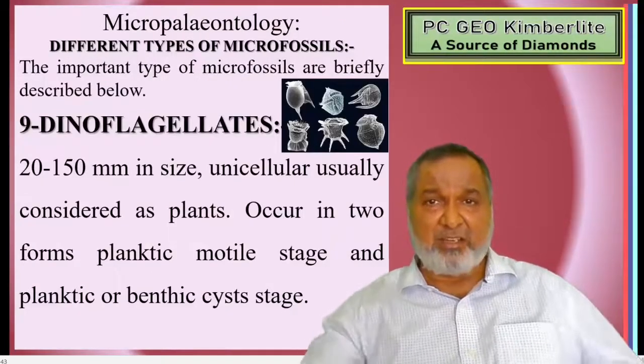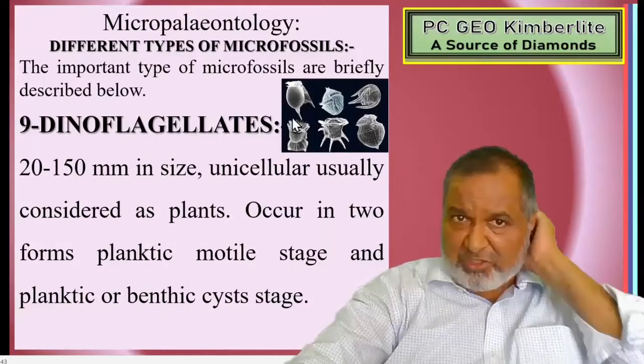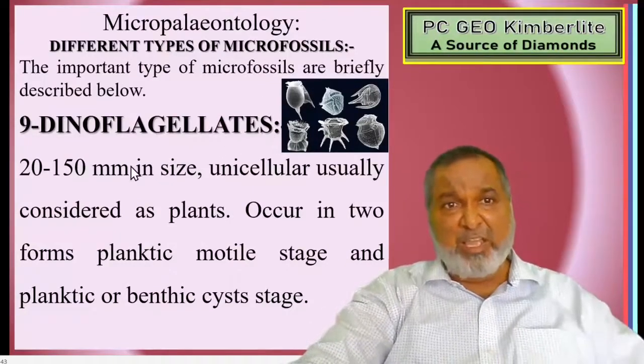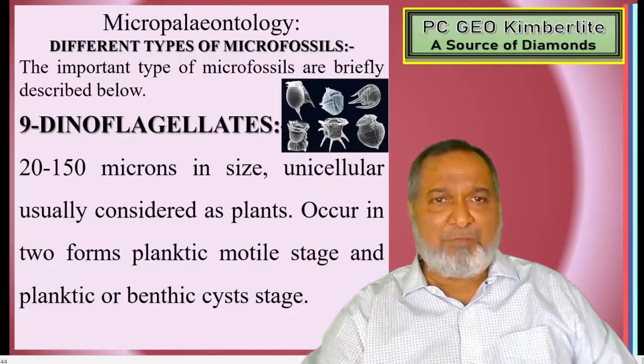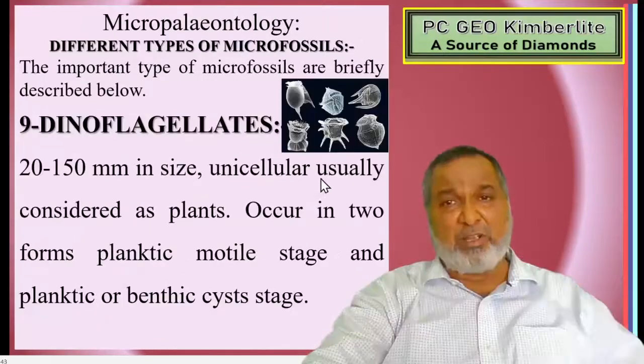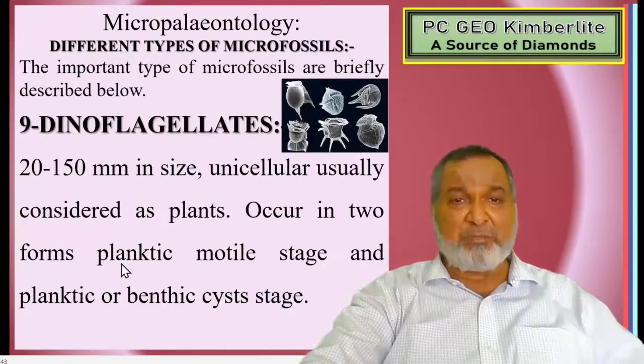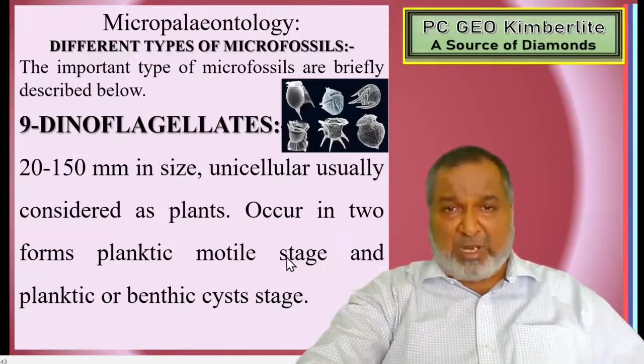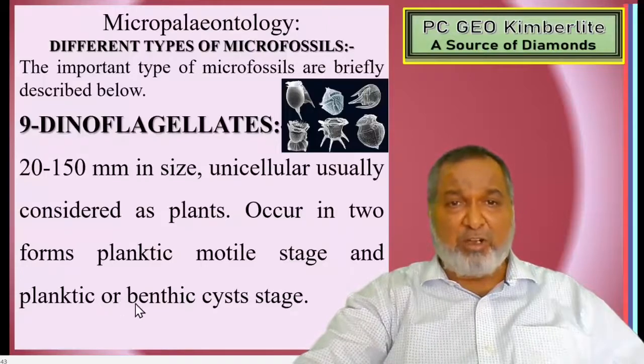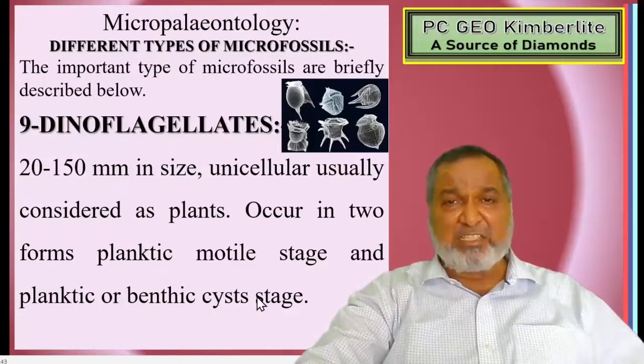Dinoflagellates. You can see here the various dinoflagellates have been shown. 20 to 150 microns in size, cellular, usually considered as a plant, occur in two forms: planktonic motile stage and planktonic or benthic cyst stage.